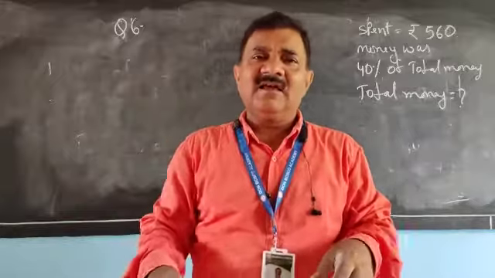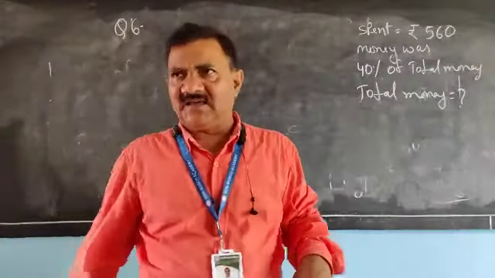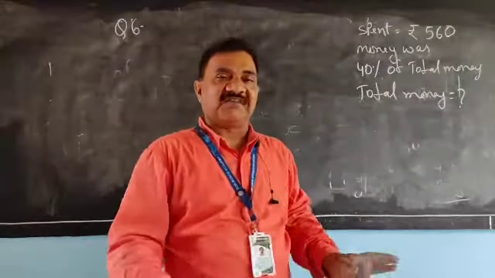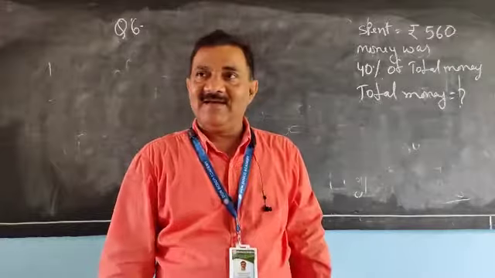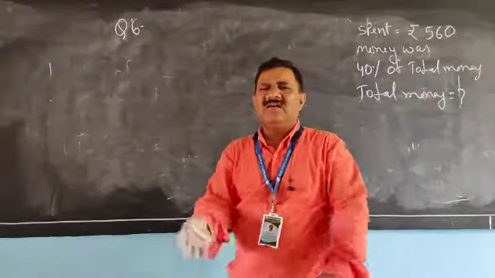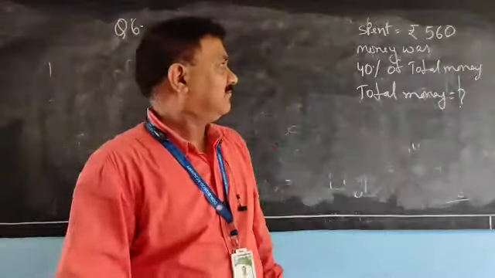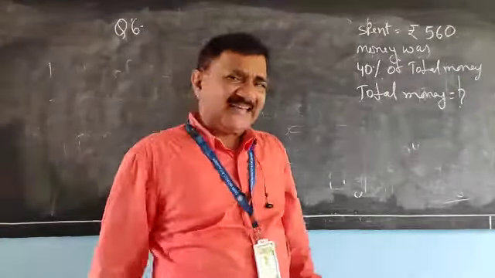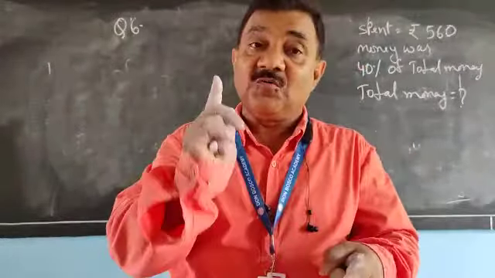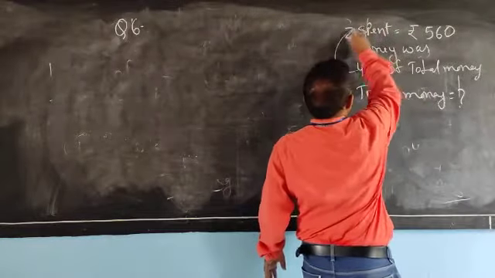Suppose he went to the market and bought something, and the shopkeeper asked you to give 560 rupees. You paid, and in percentage terms, that 560 rupees was 40% of the total money.